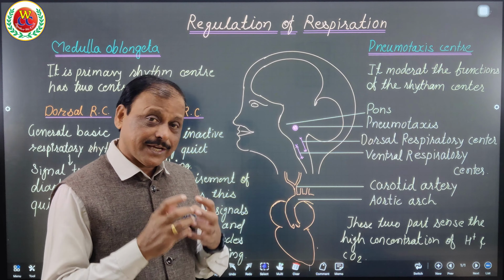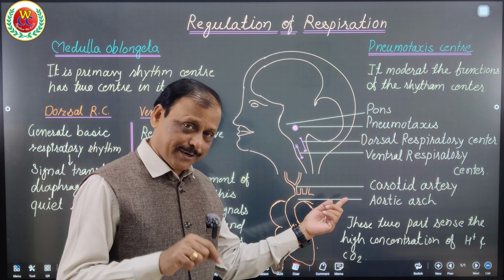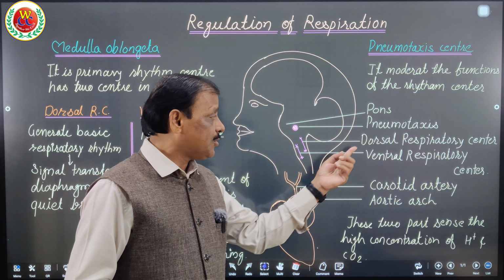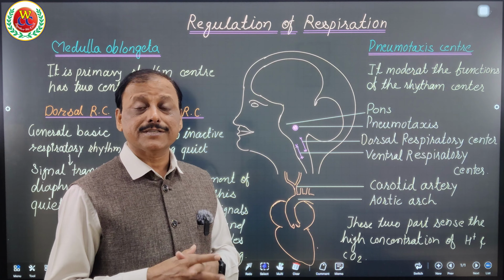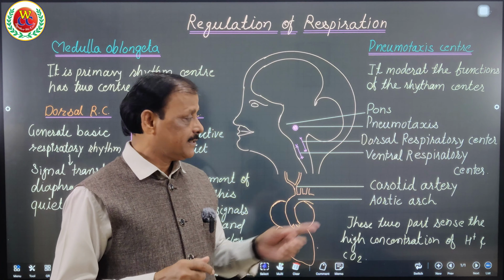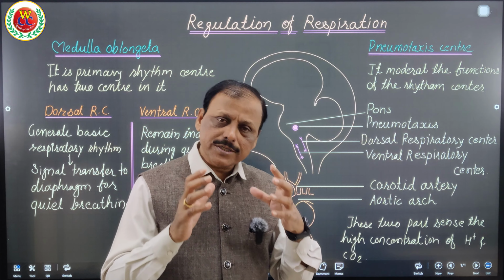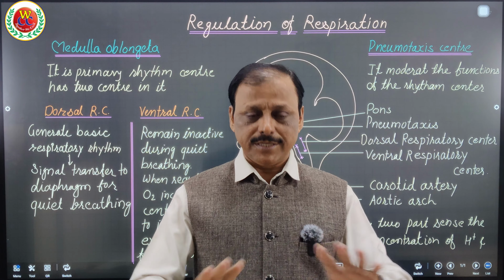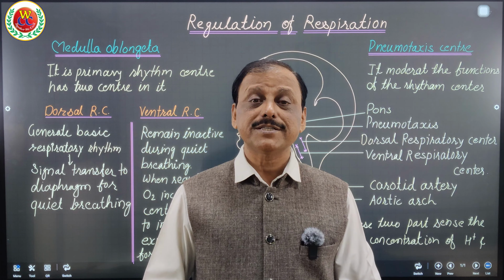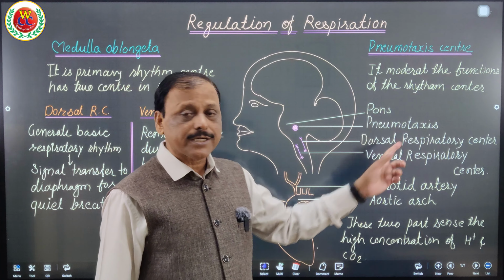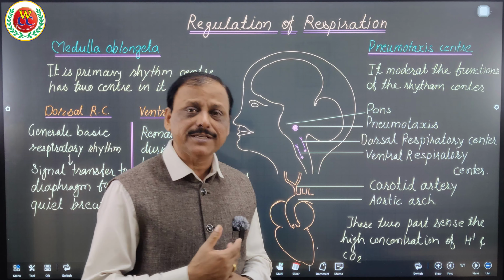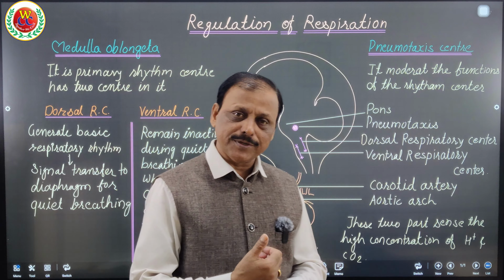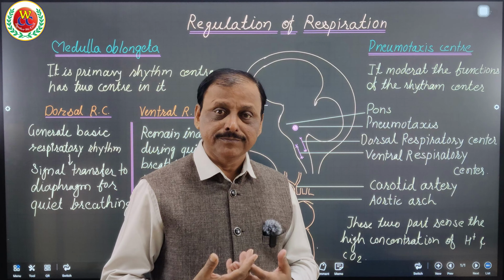These have a role. As I told you, they receive the signal of high concentration of H positive and CO2. As soon as the signal reaches the dorsal respiratory center and ventral respiratory center, they take over. To understand, what is the role of these two? The dorsal respiratory center controls breathing at normal rate. Now we are at a quiet position, the respiration is going on, and it is controlled by the dorsal respiratory center. It has no role in increasing breathing. But as and when we start jogging, after half a kilometer, we start breathing faster.